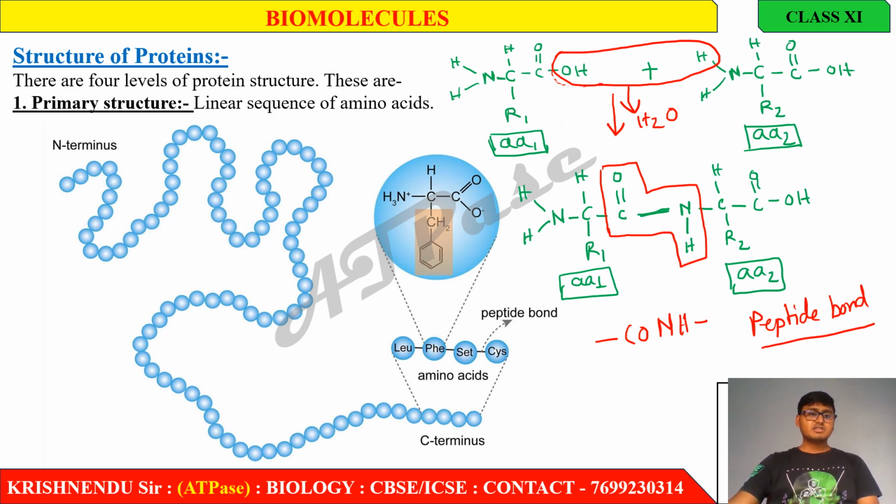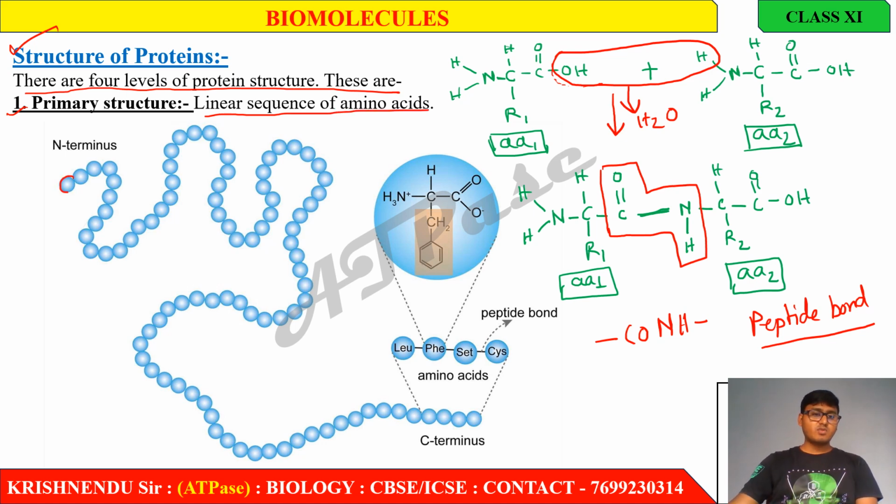Now move to the structure of protein. There are four levels of protein structure: primary structure, secondary structure, tertiary structure, and quaternary structure. First, primary structure. Primary structure is a linear sequence of amino acids.